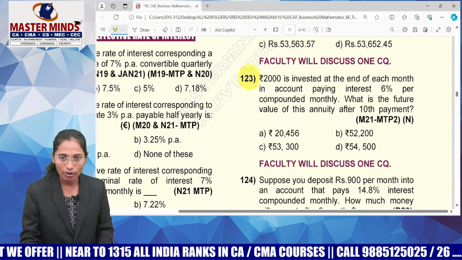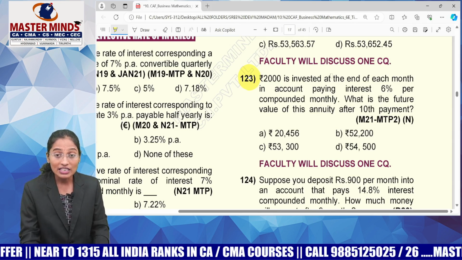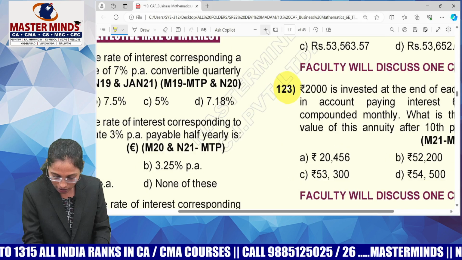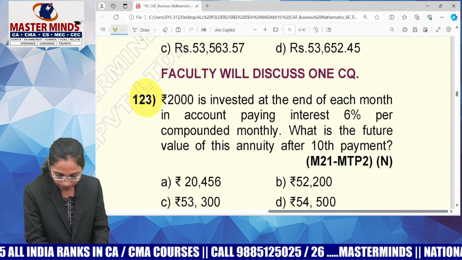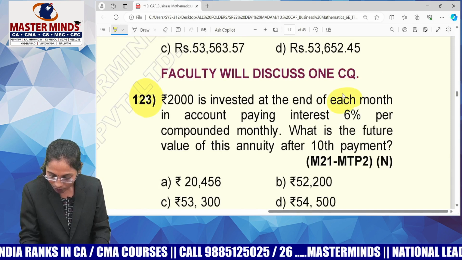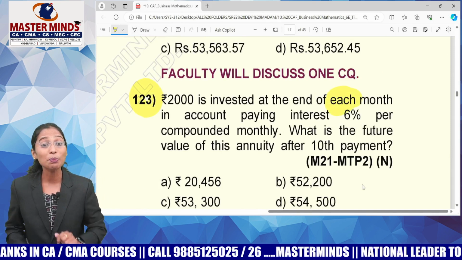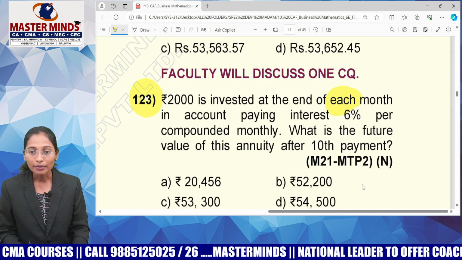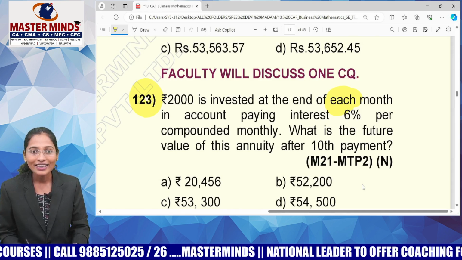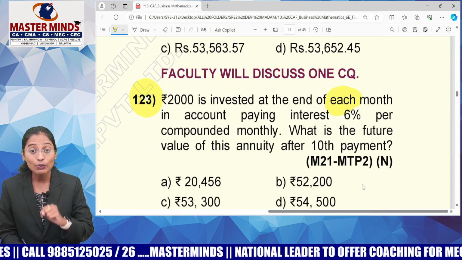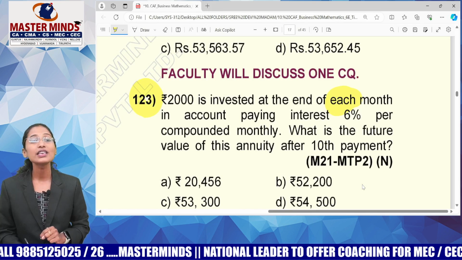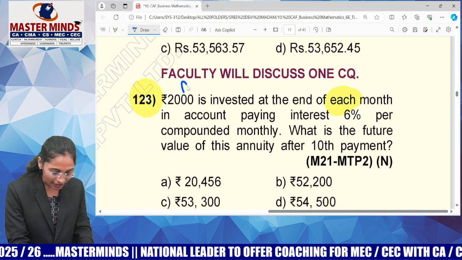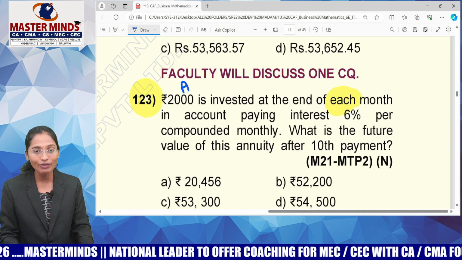Now look at MCQ number 123. 2000 is invested at the end of each month. Each month, it means it is a single payment or a sequence of payments? Sequence of payments. That sequence of payments or receipts is called an annuity. That's why I'm denoting it with A.